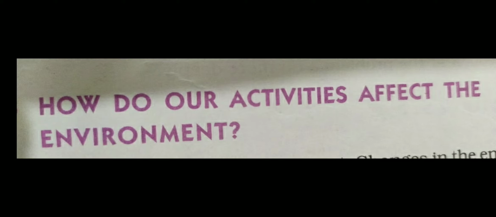That may be plants, animals, mountains, or our climatic conditions. All these things come under our environment, and this sum total of all external factors influences us, affects us, and plays a vital role in the development of an organism.